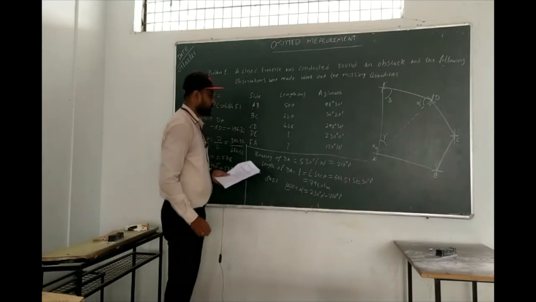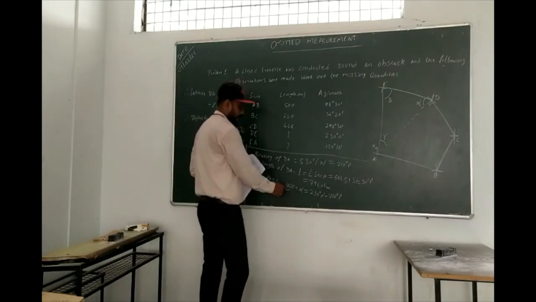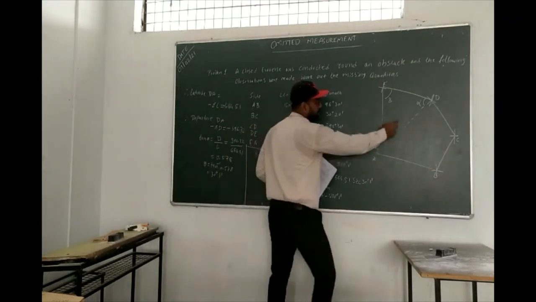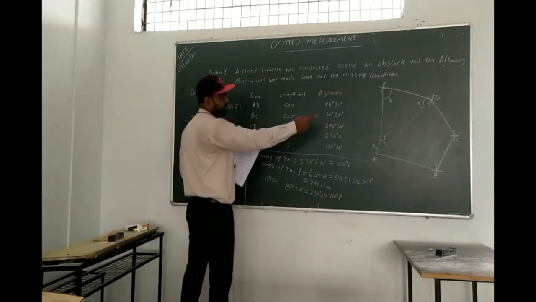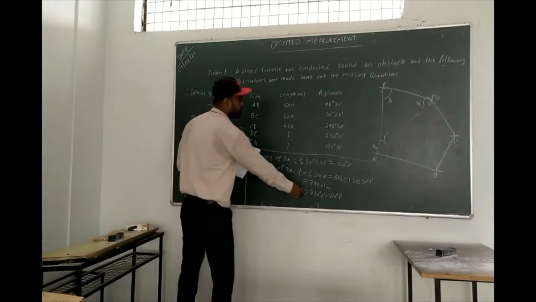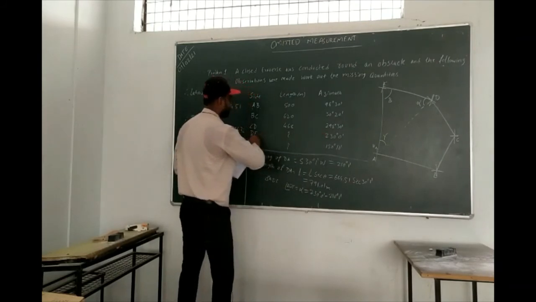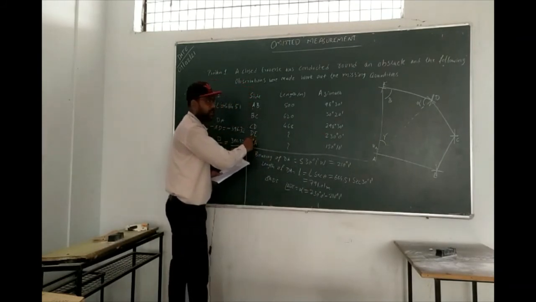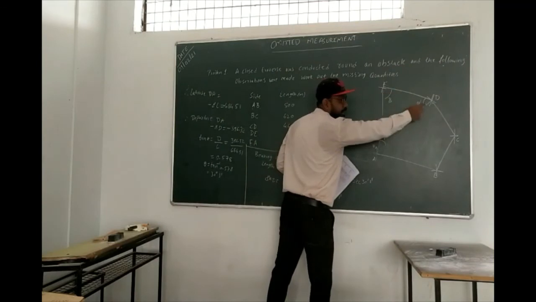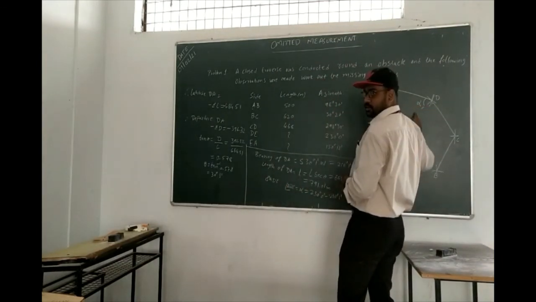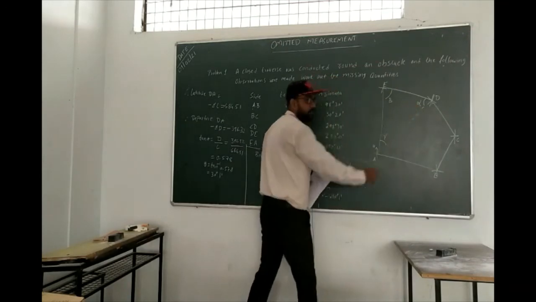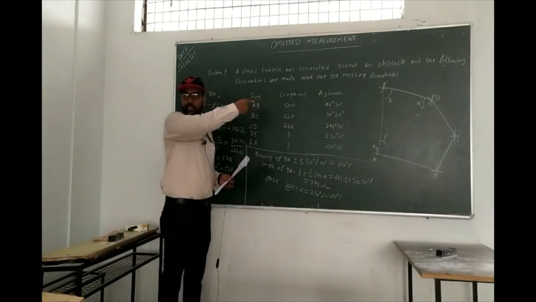How am I taking that? We know the angle for DE, so DE minus DA, you will get the alpha. Are you able to get that?